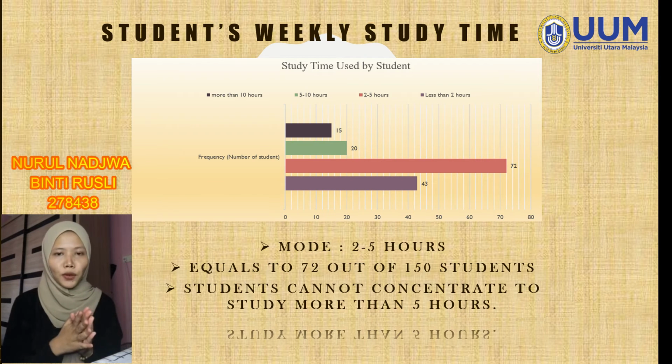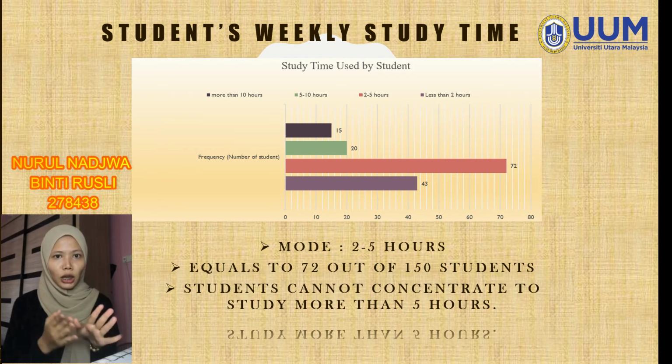I will begin with the first one, which is students' weekly study time. As we can see, the highest number of students, 72, spend 2 to 5 hours studying, and the lowest is more than 10 hours, which is 15 students. The mode of weekly study time among students is 2 to 5 hours, and we can tell that most of the students cannot concentrate on studying in the long term.